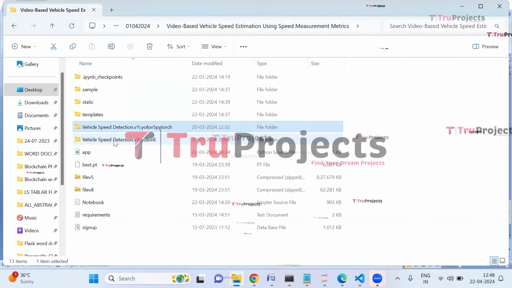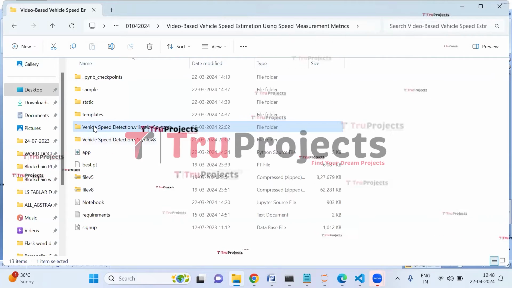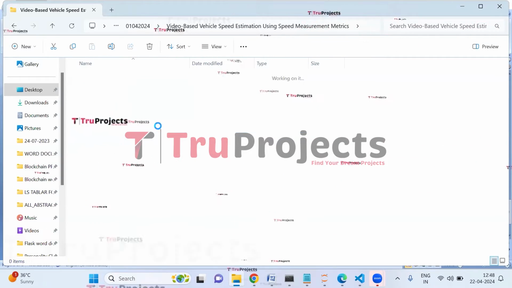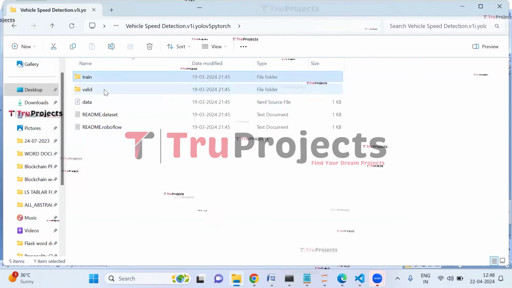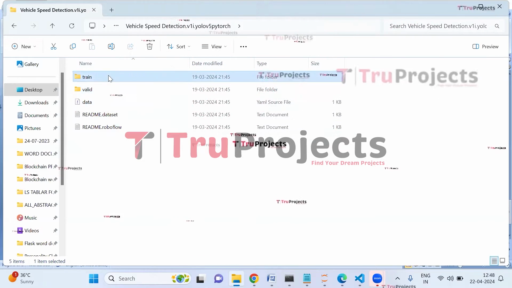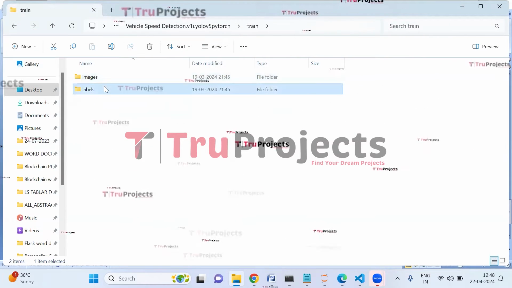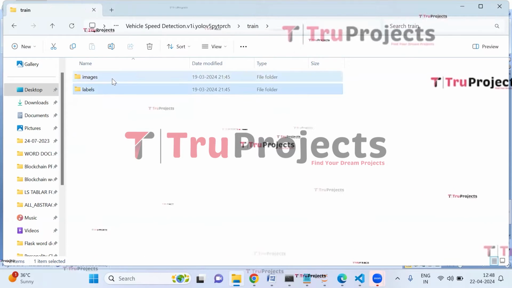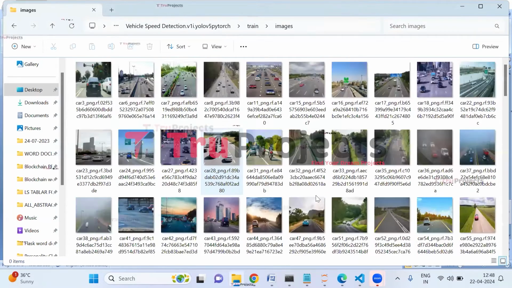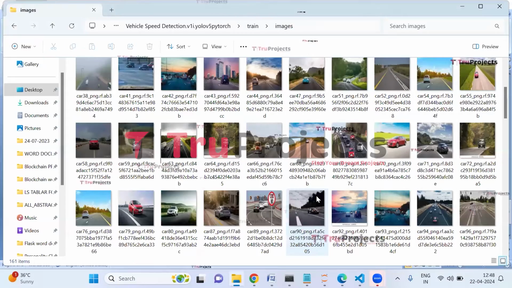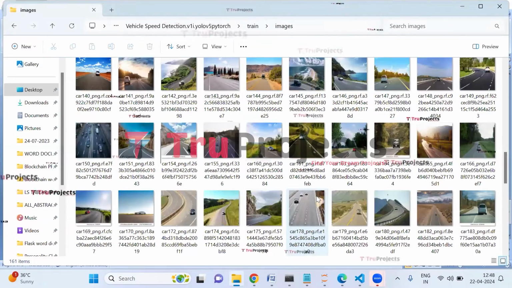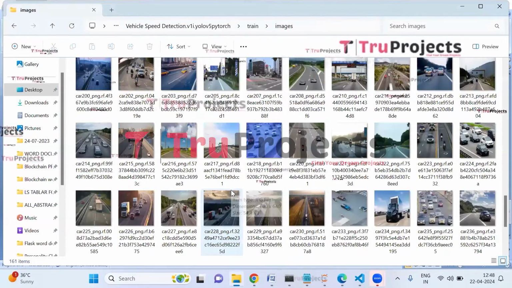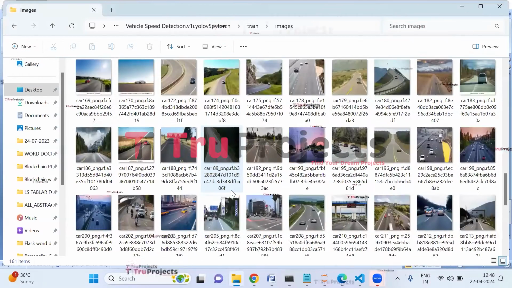And here is the datasets folder. In this folder, the dataset is split into training and validation. In the training folder, again, we have two folders, namely the images folder and the labels folder. In the images folder, we have the images of the vehicles for which we will detect the vehicle speed. And all these images are used to train the YOLO V5 model.